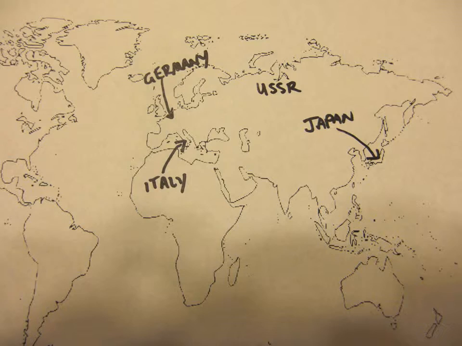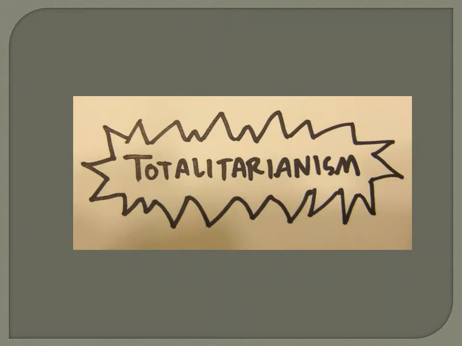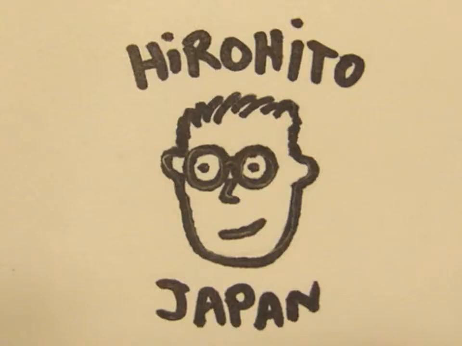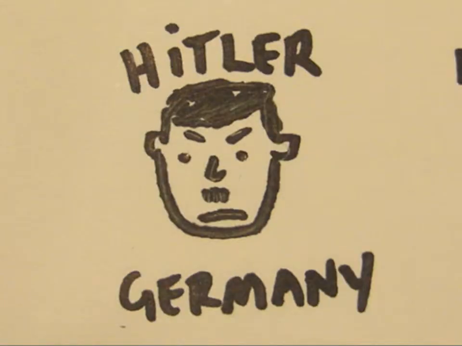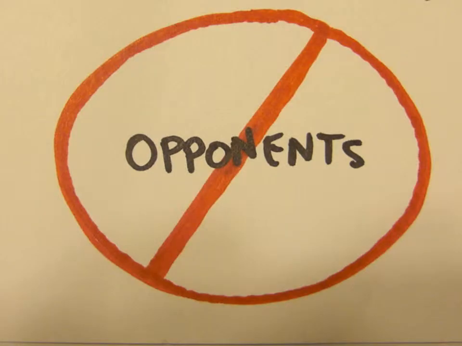Totalitarian dictatorships arose in the Soviet Union, Japan, Italy, and Germany. These were led by Joseph Stalin, Emperor Hirohito, Benito Mussolini, and Adolf Hitler. These leaders seized power by promising reform through unity. Under the dictatorships, however, terror reigned. Dictators used secret police, threats, imprisonment, and even executions to eliminate their opposition.